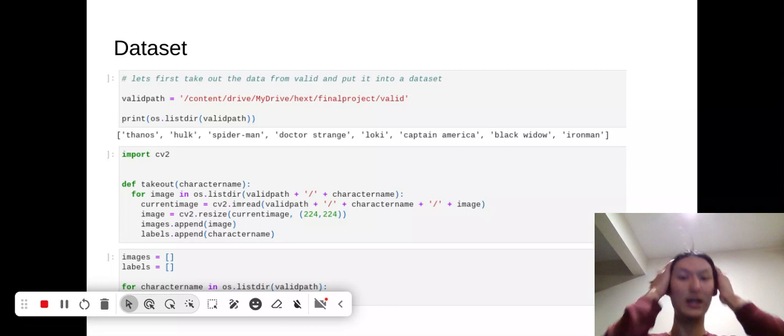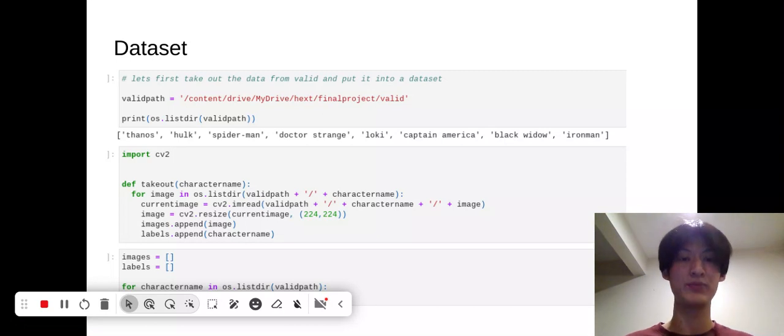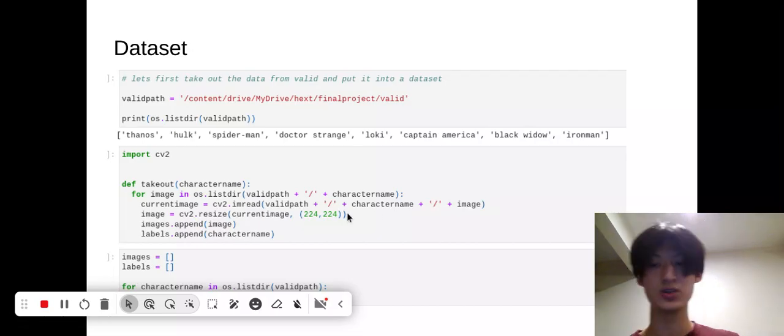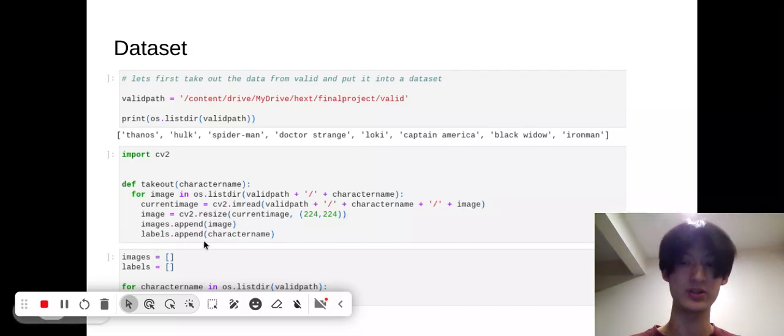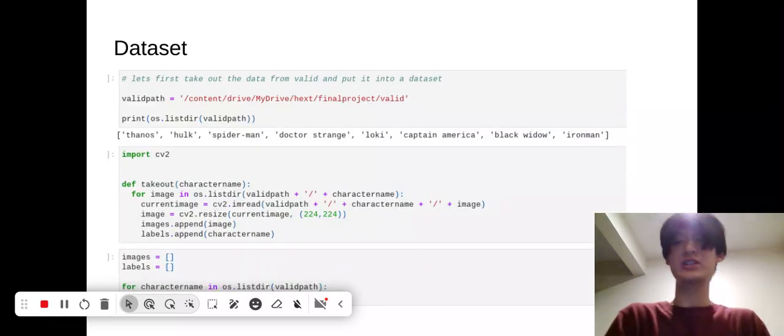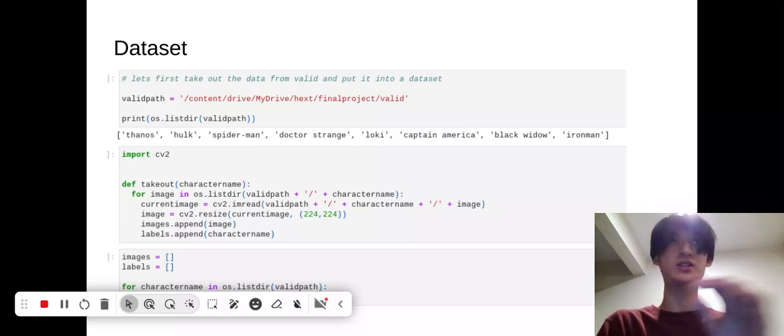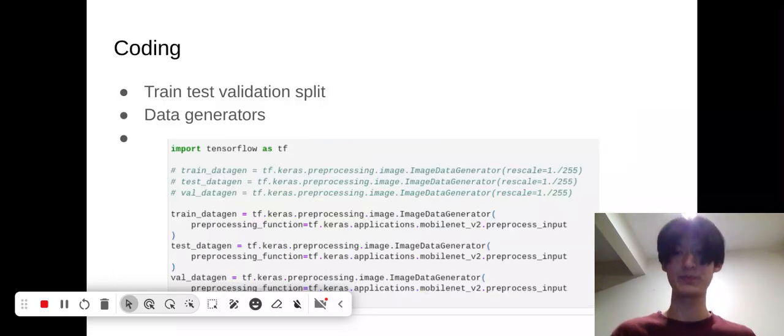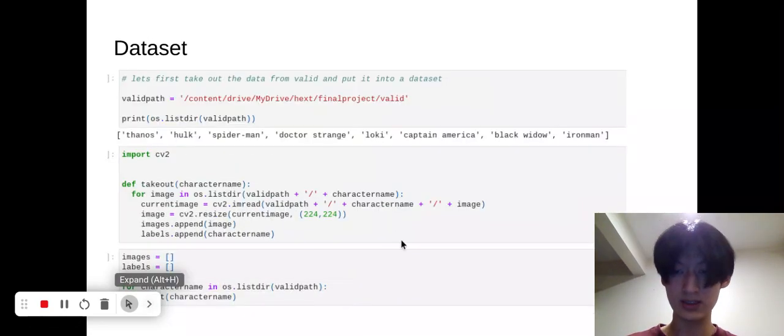I went through their valid directory, which has eight directories inside, and inside, for example, the Thanos directory was all the images of Thanos. I went through and took out every single image and added it to one large images array and labels array. I did the same thing for the training, and then I had a 3,000-long images array and labels array.